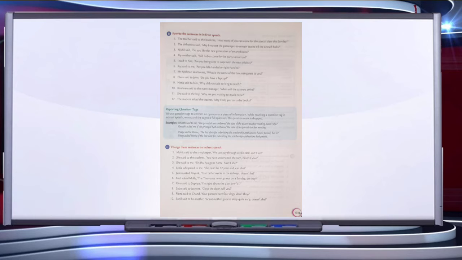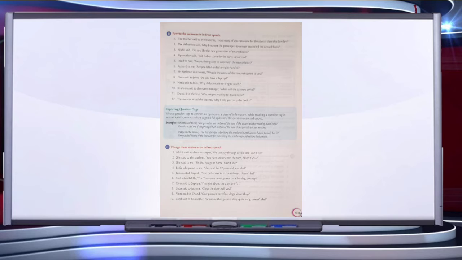Next we will discuss reporting question tags. We use question tags to confirm an opinion or a piece of information. While rewriting a question tag in indirect speech, we expand the tag to a full question. The question mark is dropped.